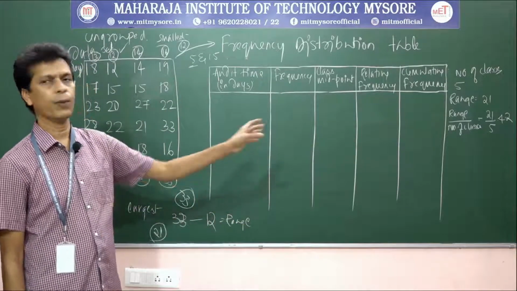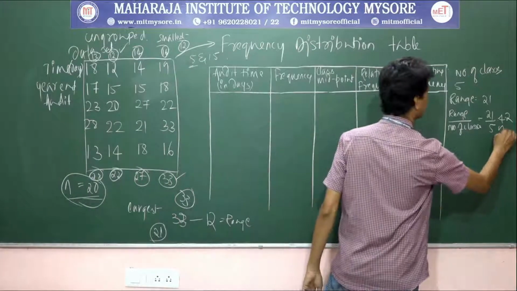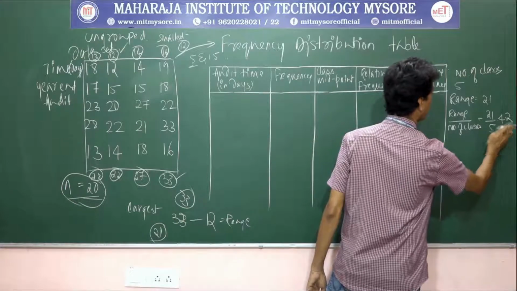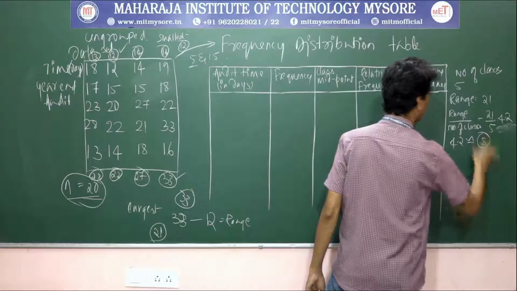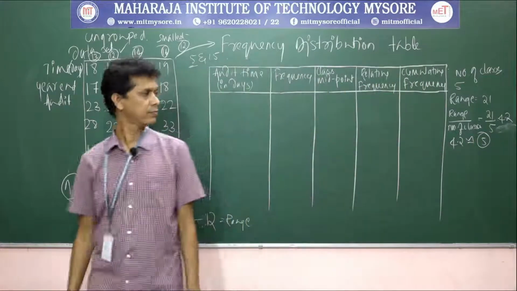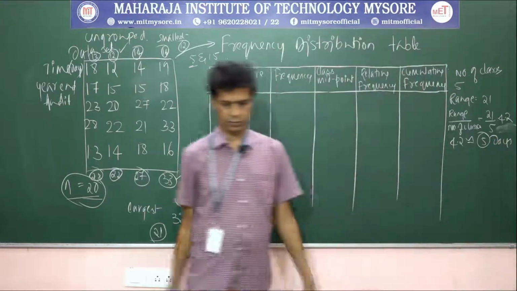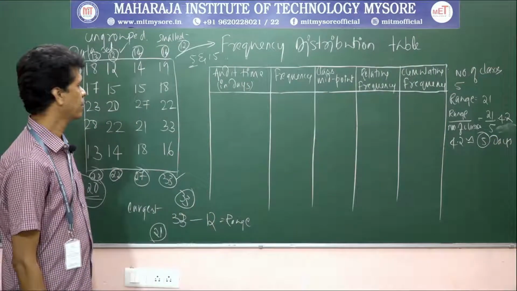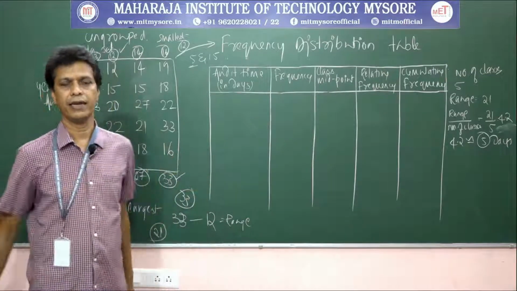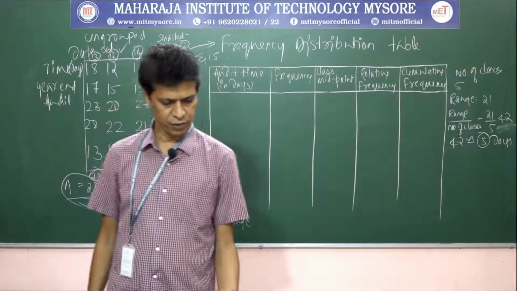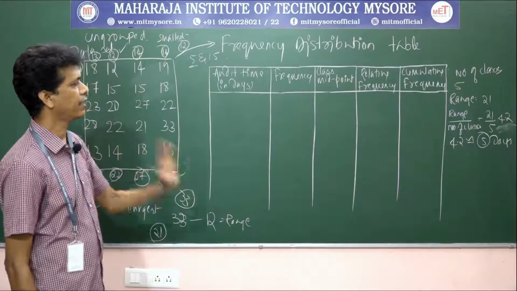And you need to approximate it to a round figure. Let us say this is equal to 5. This 4.2 we round it off to 5 days. Okay, got the idea? So let us take the class width as 5 days. Next, we have to select the starting point and the ending point